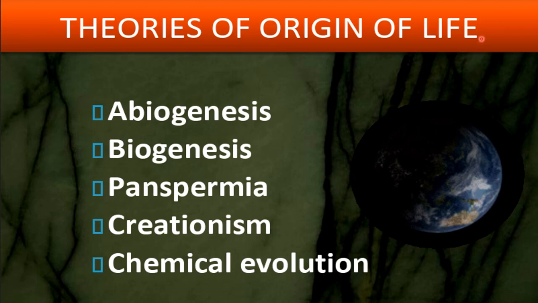Theories of origin of life. Next topic is, now after the formation of earth, how the life originated on earth. There are different theories for the origin of life on earth. First is theory of abiogenesis, then biogenesis theory, then theory of panspermia, then creationism theory, then chemical evolution theory. So these are different theories for the origin of life on earth.